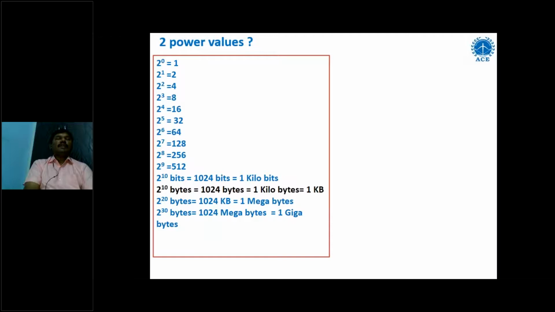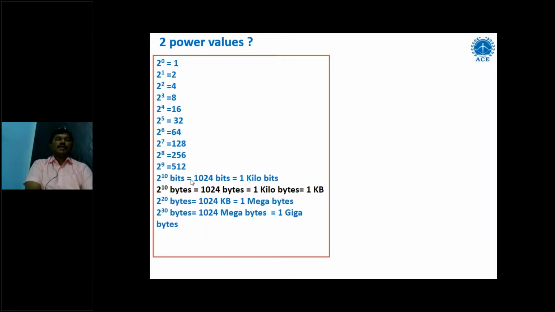To learn the next topics, we need powers of two. As we all know, powers of two mean binary values. 2 power 0 equals 1, 2 power 1 equals 2 values, meaning 0 or 1, 2 power 2 equals 4 values, meaning 00, 01, 10, 11, and 2 power 3 equals 8, meaning 3-bit combinations. Like that we can have different bit combinations.